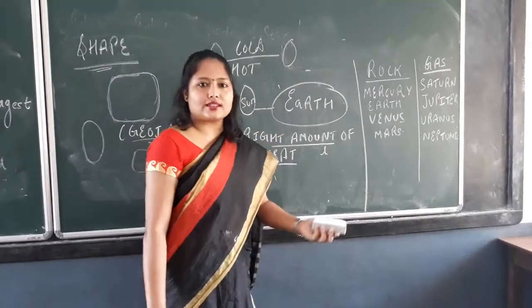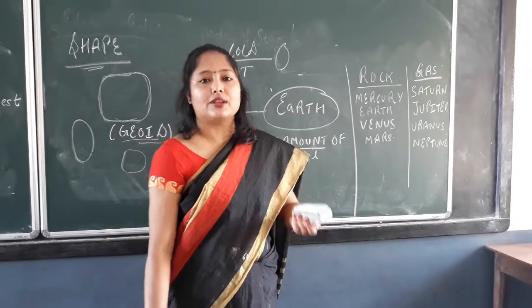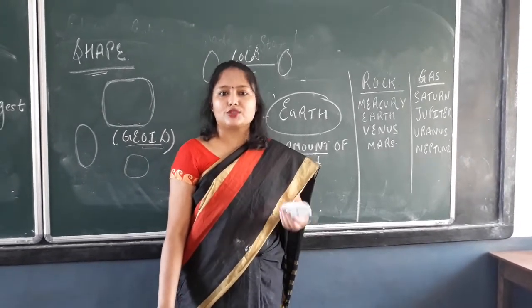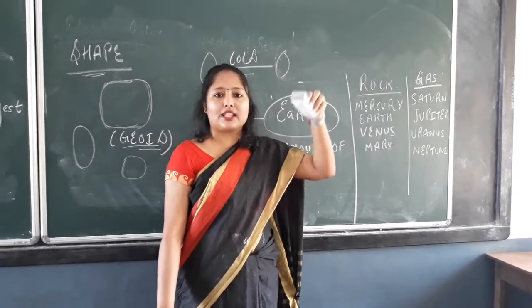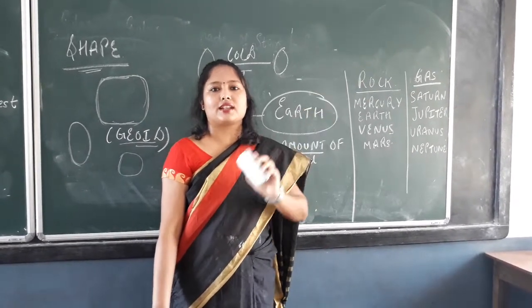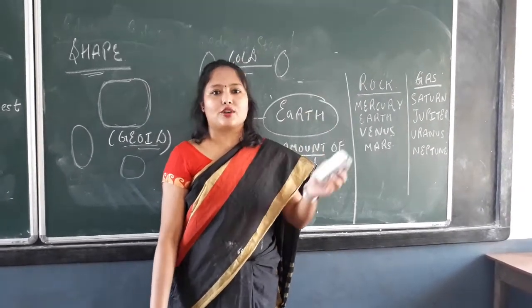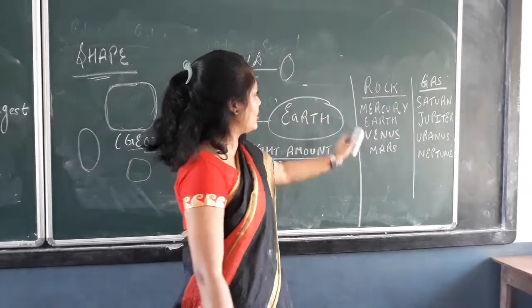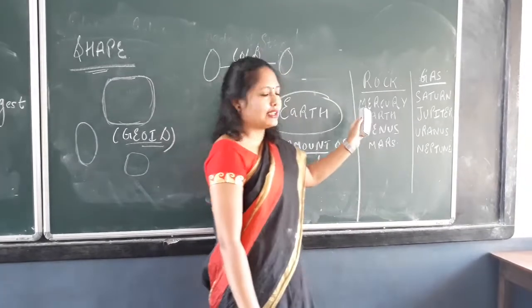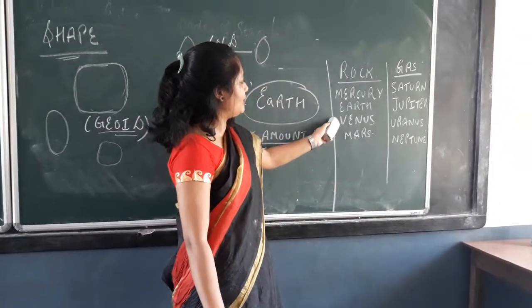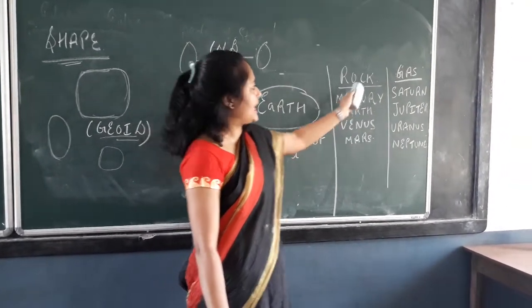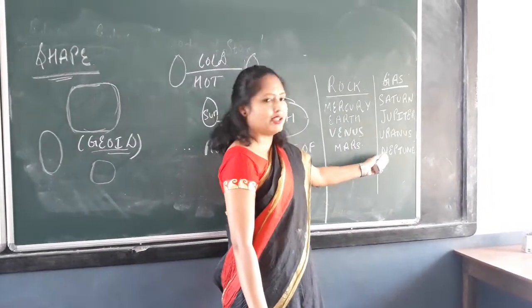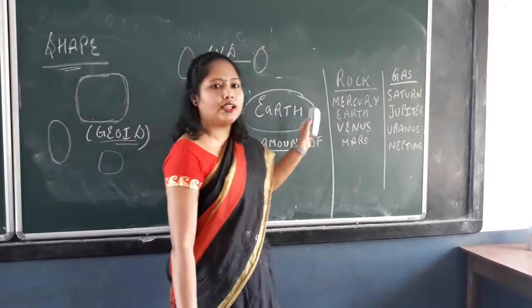The Earth also has an atmosphere. Due to the atmosphere, harmful rays do not reach us, because there are different layers in the atmosphere that protect us from the harmful ultraviolet rays of the Sun. Now we can conclude that the rocky planets are Mercury, Earth, Venus and Mars, and the gas planets are Saturn, Jupiter, Uranus and Neptune. So this is about the planets.